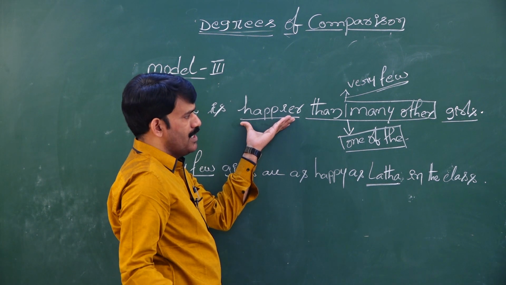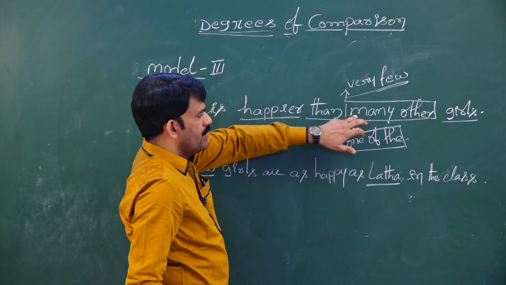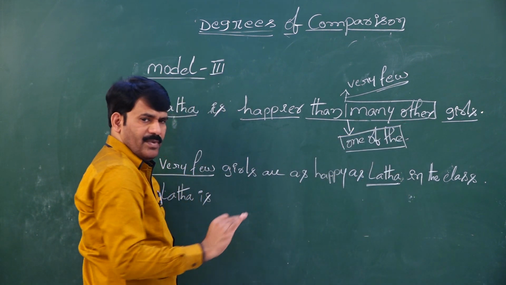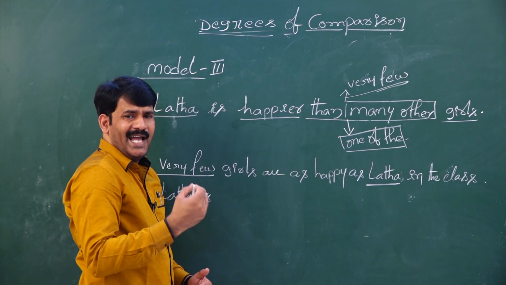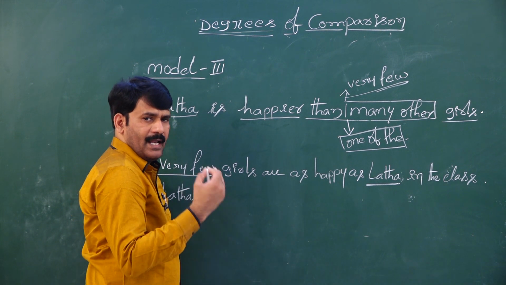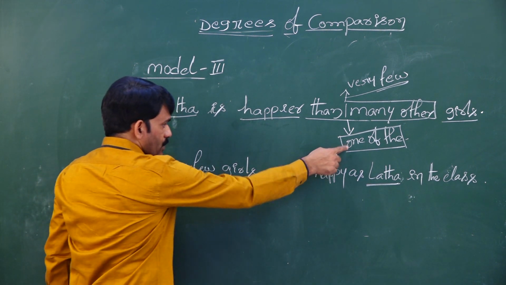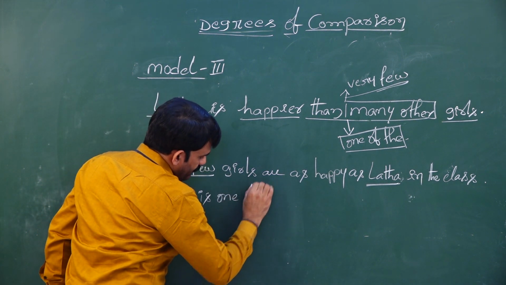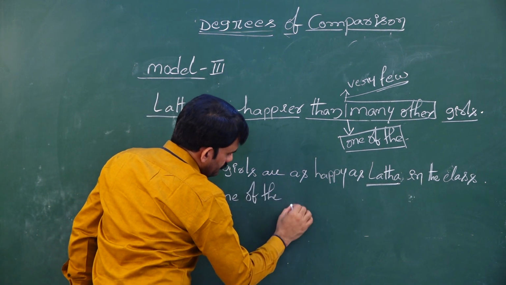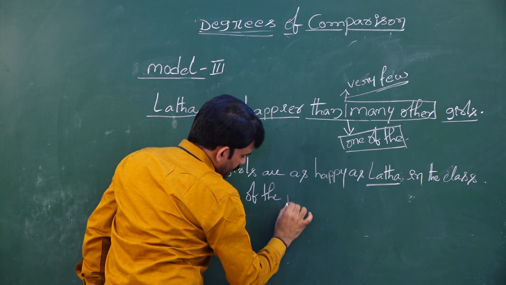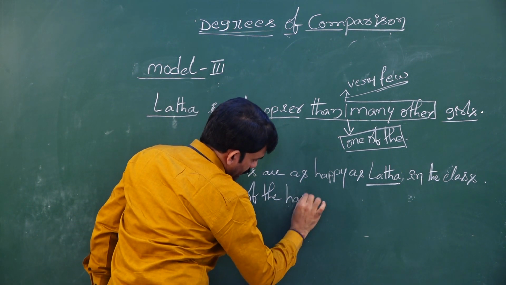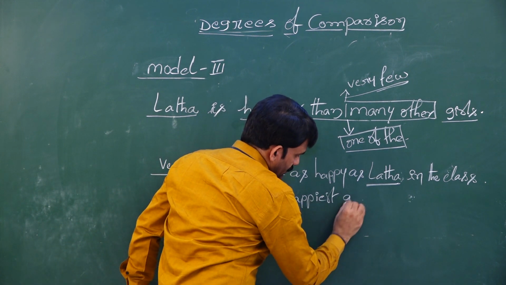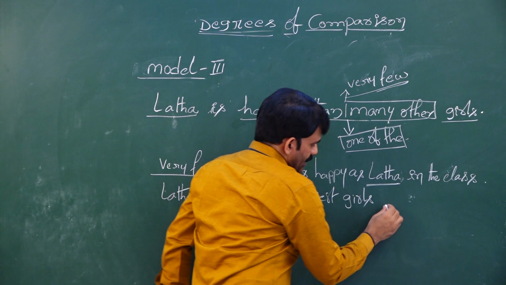No. There are some other people. How do we know? Because she is happier than many other. So there are some other people who are equally happy when we compare with Lata. Henceforth we need to use one of the. Lata is one of the happiest girls in the class.